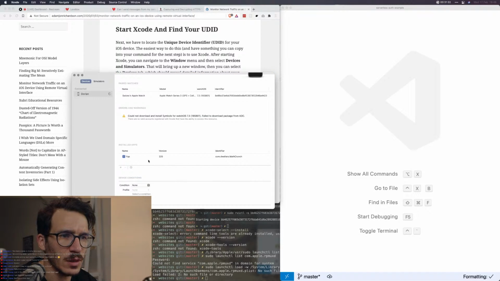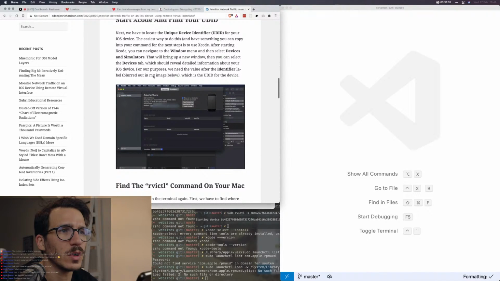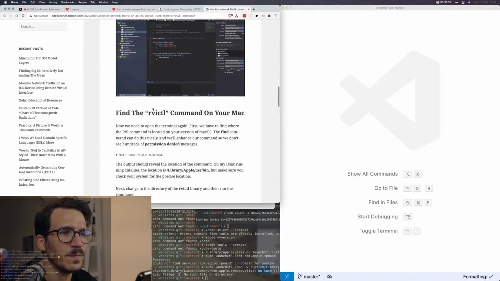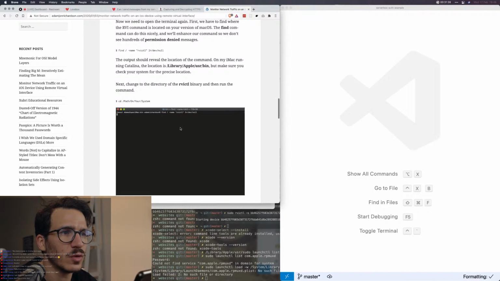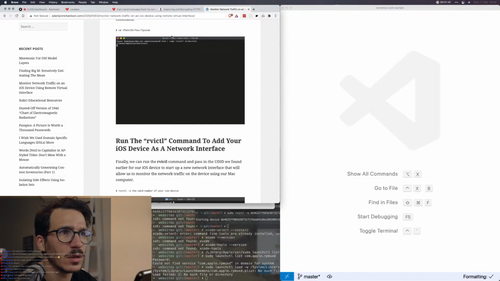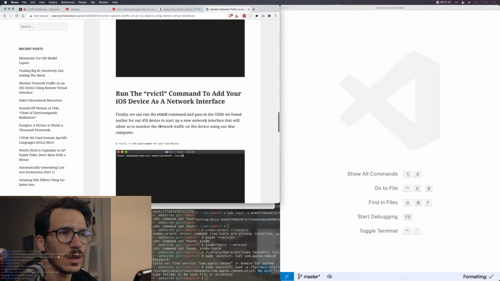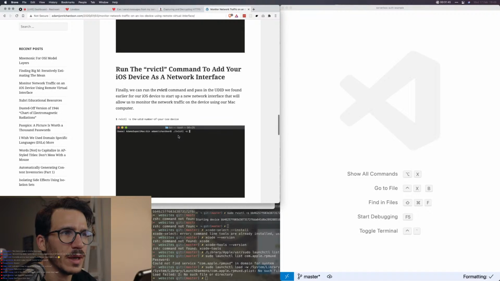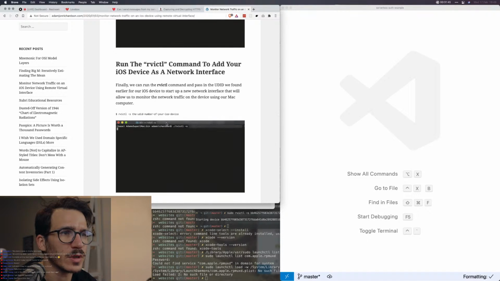And then condition none network link. Oh, that's cool. So we got the UDID and we run the RVICTL command to add your iOS device as a network interface.